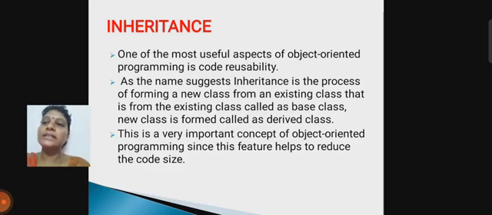Inheritance is the process of forming a new class from an existing class. The existing class is called the base class, and the new class that is formed is the derived class. This is a very important concept of object oriented programming, which helps to reduce the code size. Inheritance is the best way to use object oriented programming.